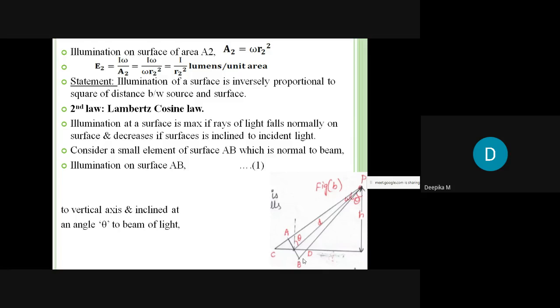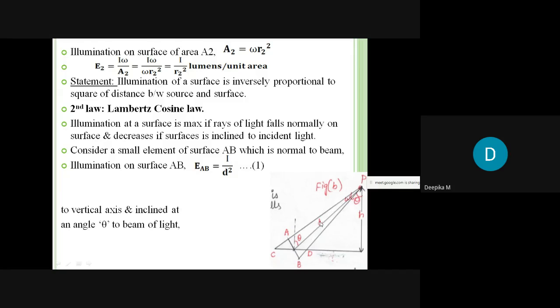From the first law, the inverse square law, E_AB is written as I by D square. That is, the illumination on the surface AB is equal to I by D square, where I is the luminous intensity, and D is the distance between the point source and the surface.